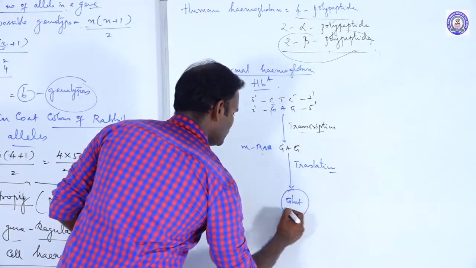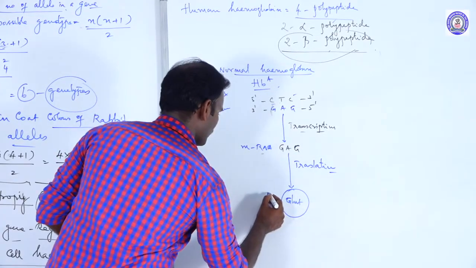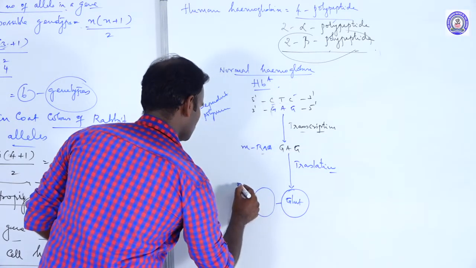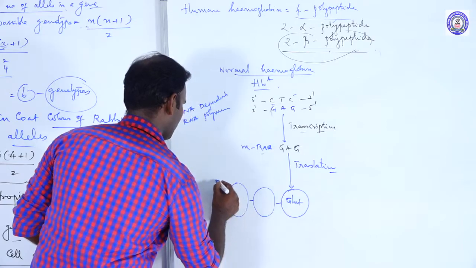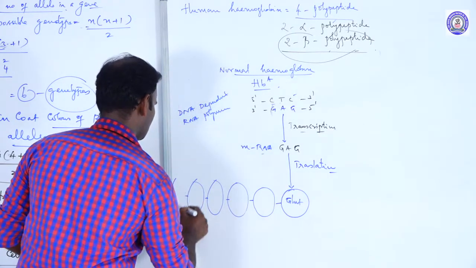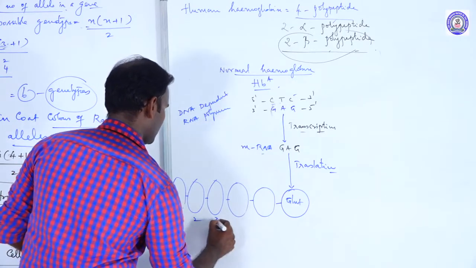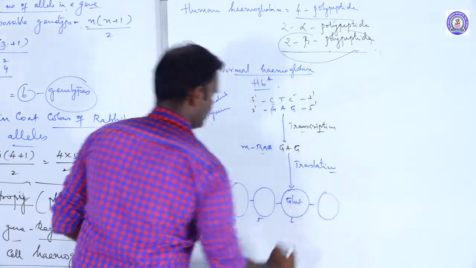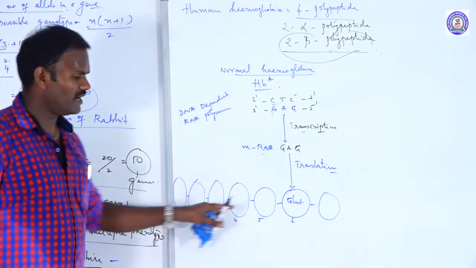So actually it is at the sixth position. Once again, 1, 2, 3, 4, 5, 6, and another one is 7. Listen. These are the polypeptide chain.